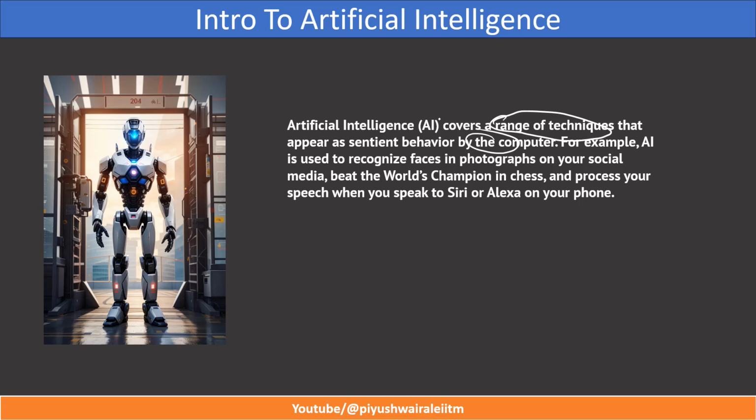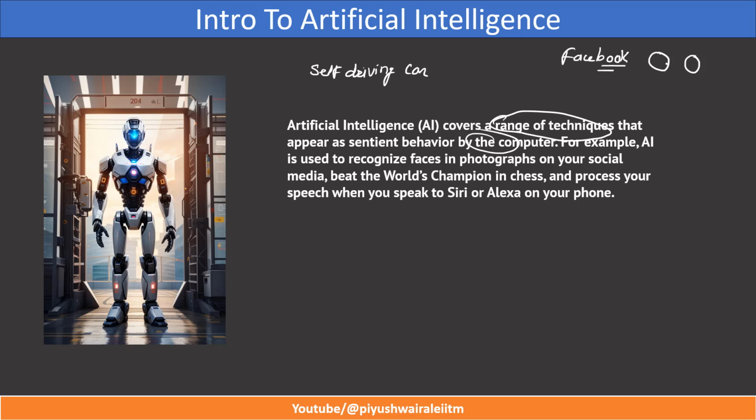For example, you must have seen a self-driving car, right? That is a good example of AI. Or you can see a recommendation on Netflix or YouTube or even Instagram Reels. That is also part of AI. They basically use AI algorithms for that. For example, AI is used to recognize faces in photographs on social media, like on Facebook. Whenever you upload a group photo on Facebook, Facebook will suggest, okay, this is your friend, tag him.